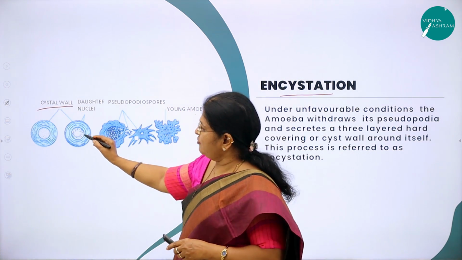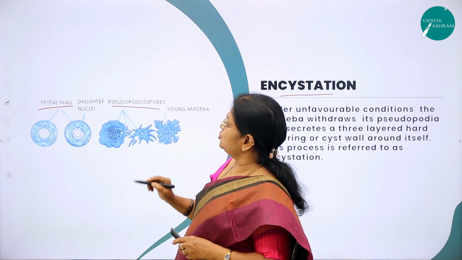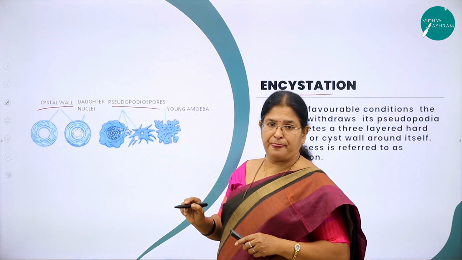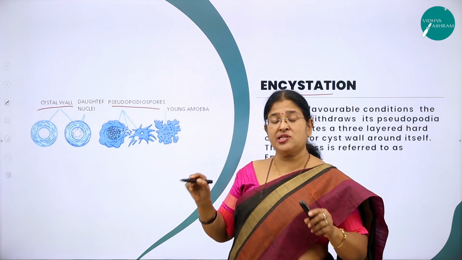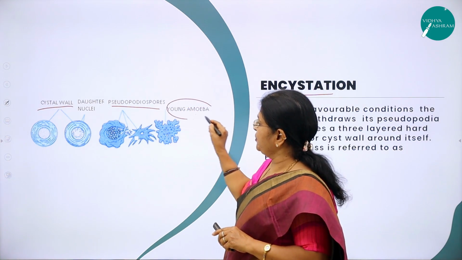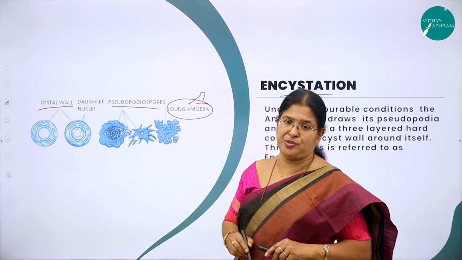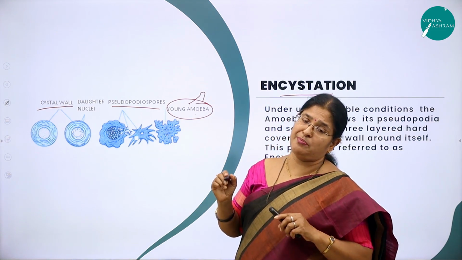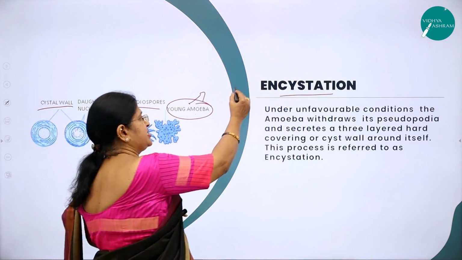And you can see the number of daughter nuclei. And they are nothing but called as what? Pseudopodiospores. Right? And on the return of the favorable climatic condition, the cyst wall is going to dissolve and they are going to reproduce. And many such young amoeba are produced. So such a method of asexual reproduction is called encystation.